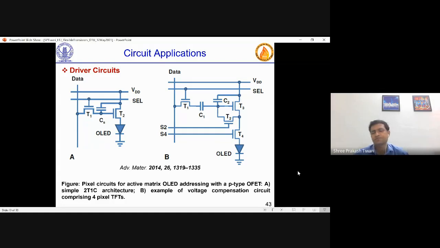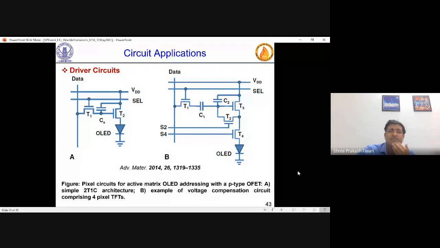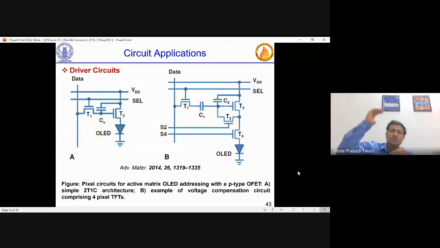That is a requirement, and many times this N transport material doesn't give you a good electronic structure for that. And if metals are used, such as low work function metals, they are oxidizing. So many times we don't get good N-type devices. If materials like gold are used, they are suitable for a P-type device. But not for N-type. LUMO is somewhere around minus 2.5, HOMO is somewhere around 5.